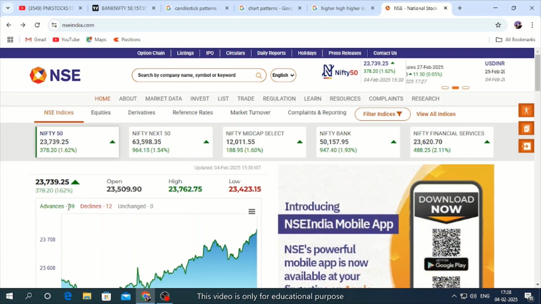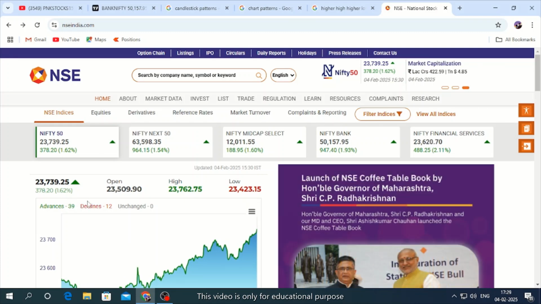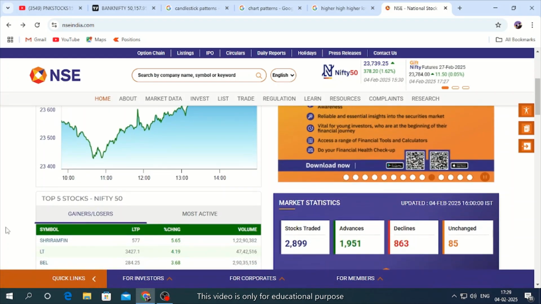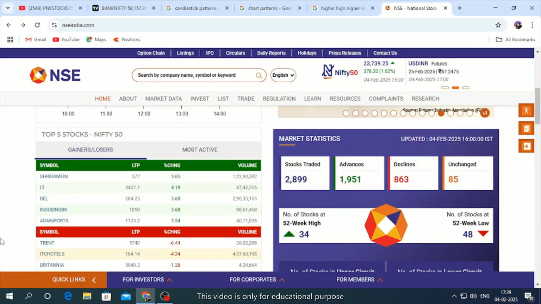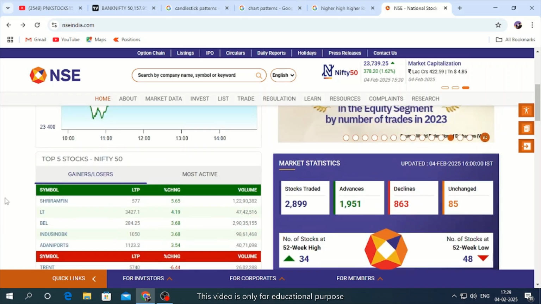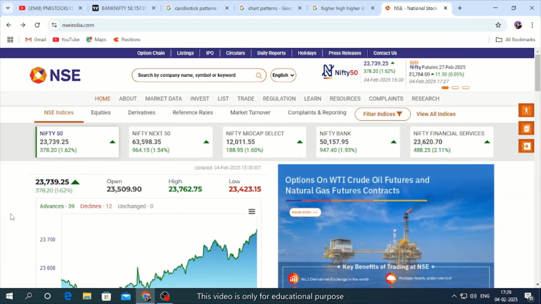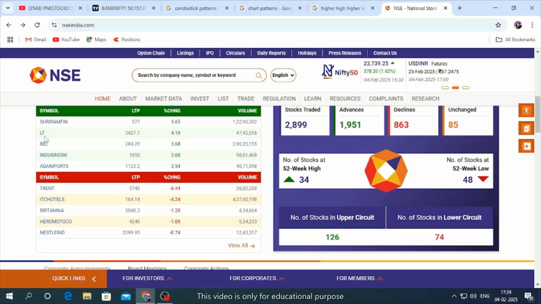And check here advances and declines. This is Nifty 50, so you'll have 50 stocks. Actually, it's 51, but we'll call it Nifty 50. If advances are more than declines, then work only on positive stocks. If declines are more than advances, then work only on negative stocks. Keep this in your mind; this will help you to work. So today, it's heavily positive, so we'll check only these positive stocks, right?